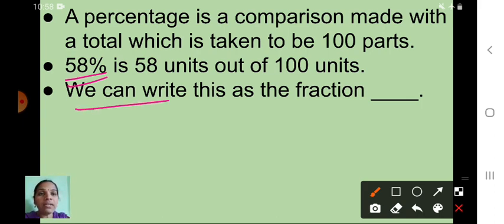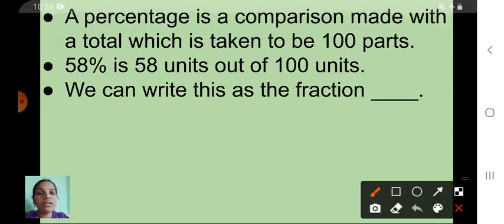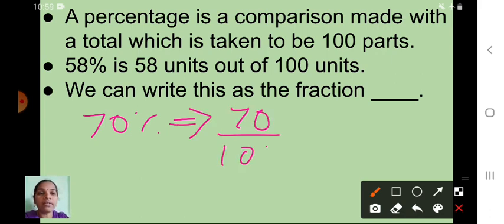We can write this in fraction form, that is 58 upon 100. 58 percentage, how can you write? 58 upon 100. I will give one more example. 70 percentage, how will you write in the fraction form? Very good, 70 upon 100.